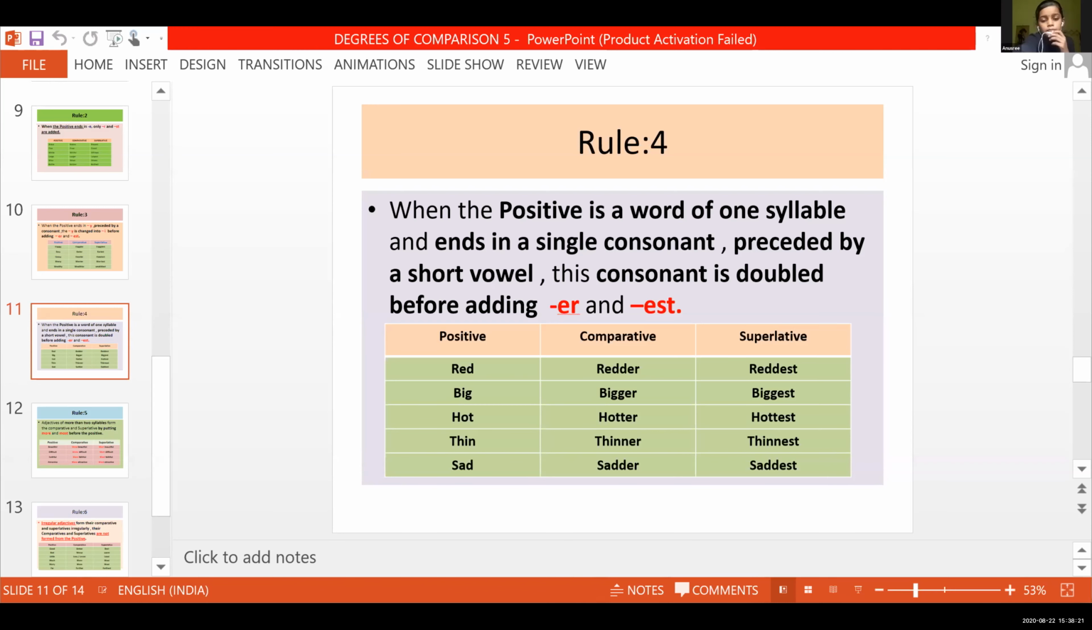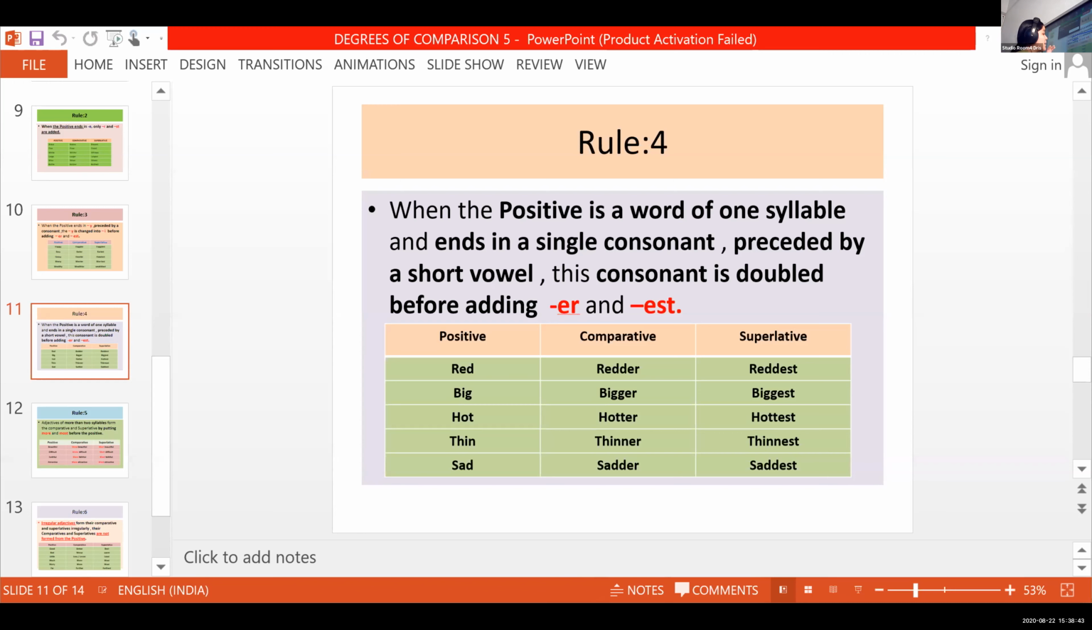See, E is used before D in red. I is used just before G in big. O is used before T. I is used before N. A is used before T. So the positive words are ending with one syllable.